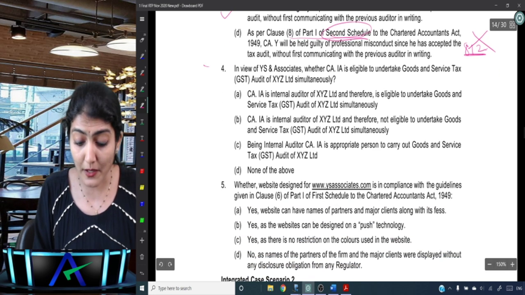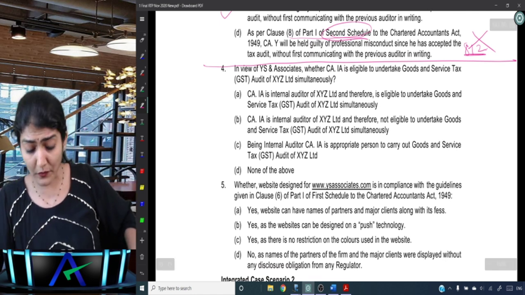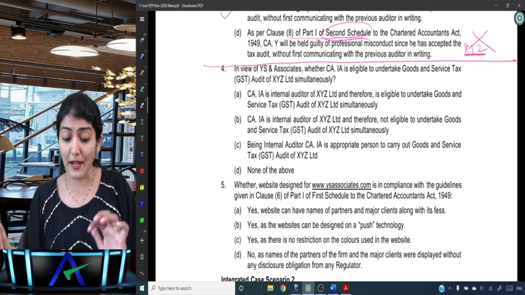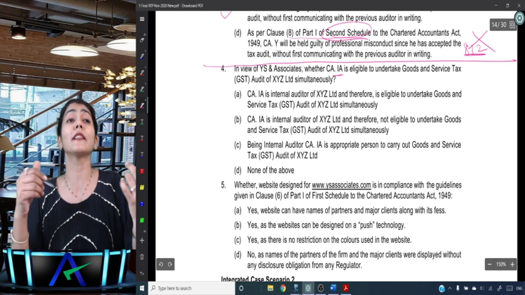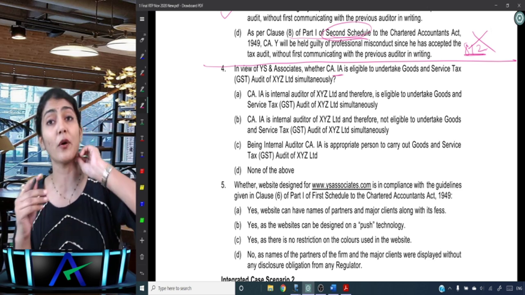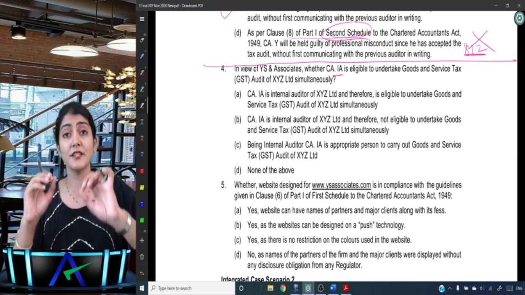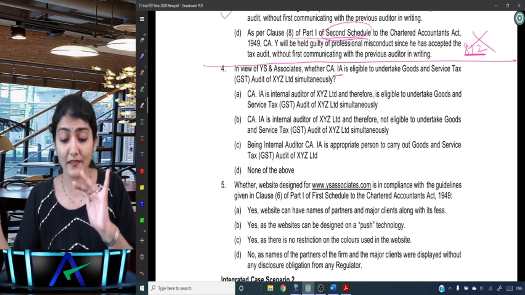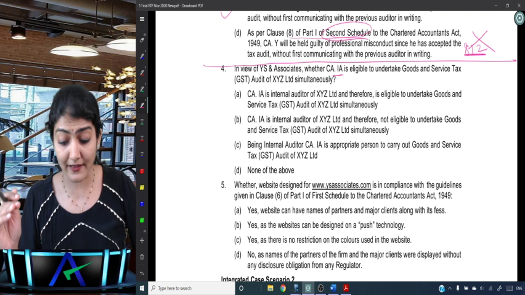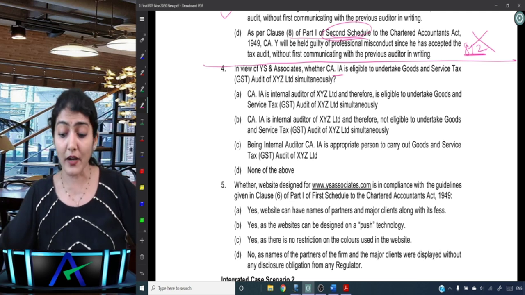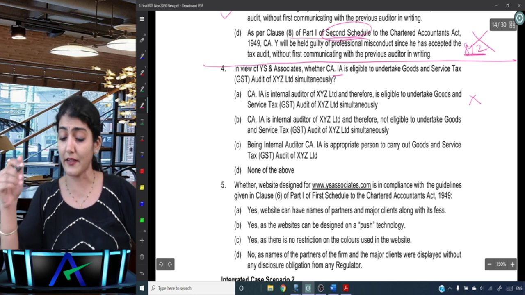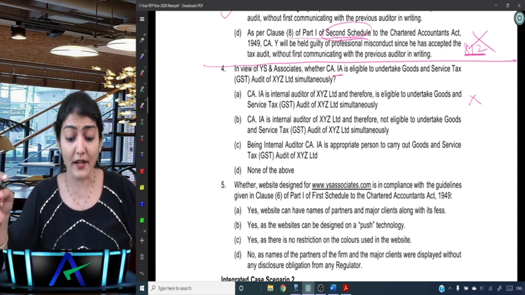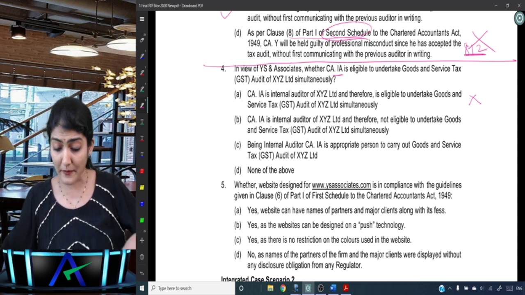Okay, coming to question number 4. In view of Y S and Associates, whether CA IA is eligible to undertake GST audit of XYZ simultaneously, because IA is already doing the internal audit. So can he undertake the GST audit? No. Internal auditor, tax audit, GST audit, both no for you. An internal auditor cannot undertake GST audit as well as the tax audit. Right? CA IA is internal auditor and therefore is eligible to undertake GST audit of XYZ simultaneously. Out. IA is internal auditor and therefore not eligible to undertake GST audit of XYZ Limited simultaneously.